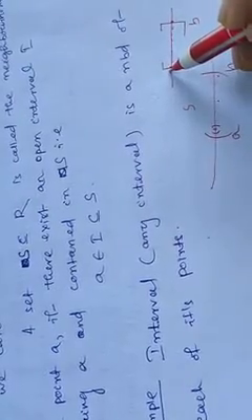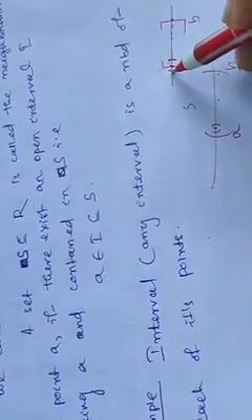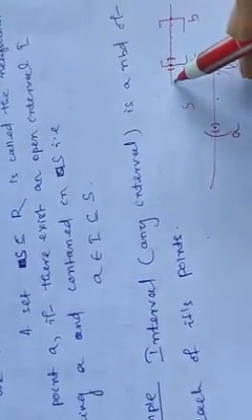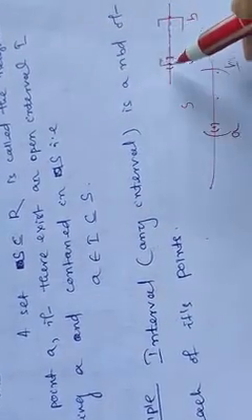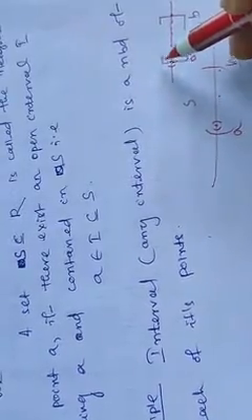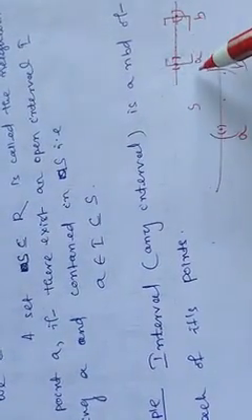If we take an epsilon neighborhood containing a, then a minus epsilon will be outside the closed interval ab. So we cannot say that the closed interval ab is a neighborhood of a. It is not a neighborhood of the end point a.